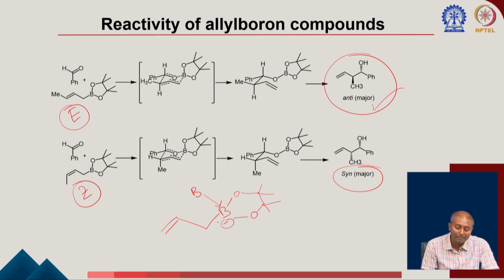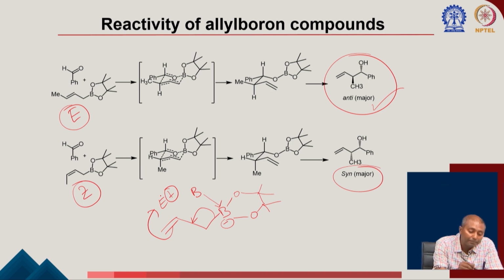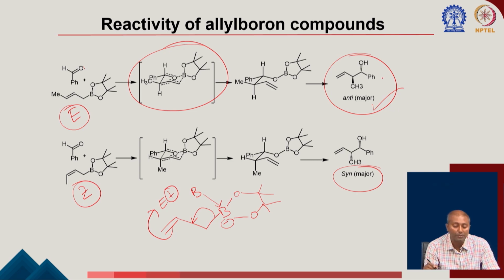Once you make this minus, this becomes labile, so it can now react with an electrophile. So, that is how the allyl group can be transferred. Here, the oxygen has a lone pair which can be given to the corresponding boronic ester. Once this lone pair is given to the boronic ester through this 6-member transient state, it is going to give the corresponding product.